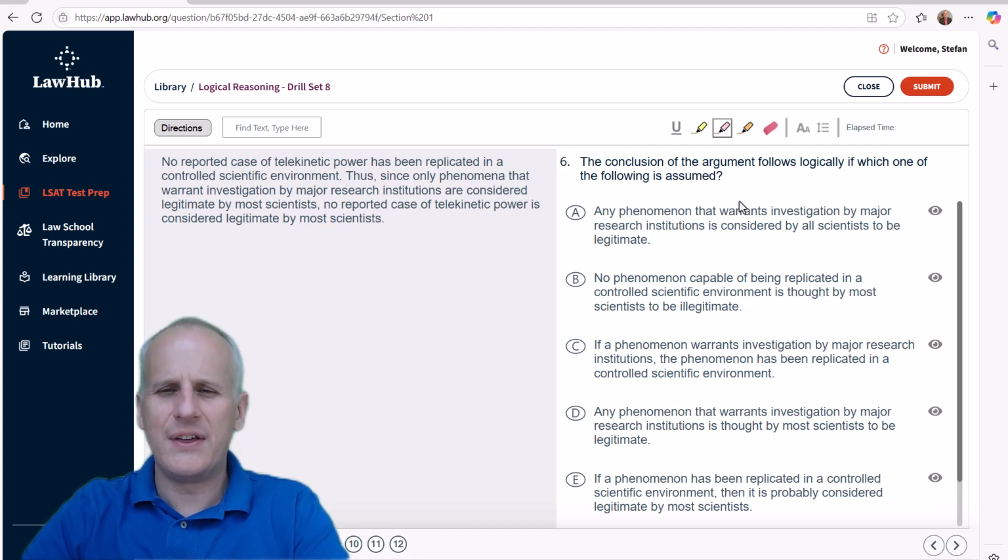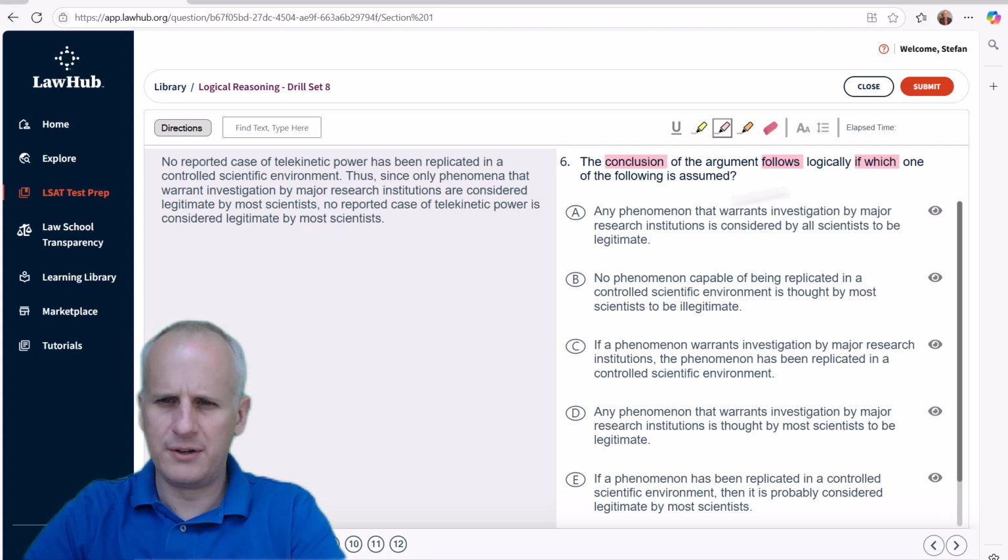So 6 reads, the conclusion of the argument follows logically if which one of the following is assumed. So conclusion follows if which is assumed. So we're looking at just a variation of an assumption task. We don't need to get into the weeds about whether this is a necessary or sufficient assumption. We just know we're looking for something that is necessary to believe the conclusion.